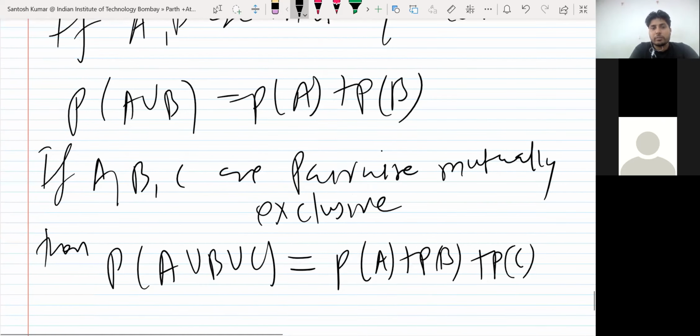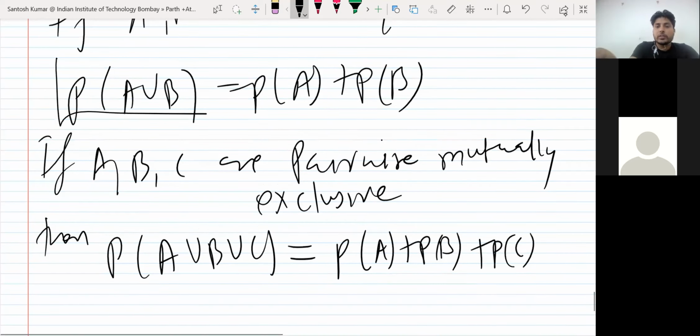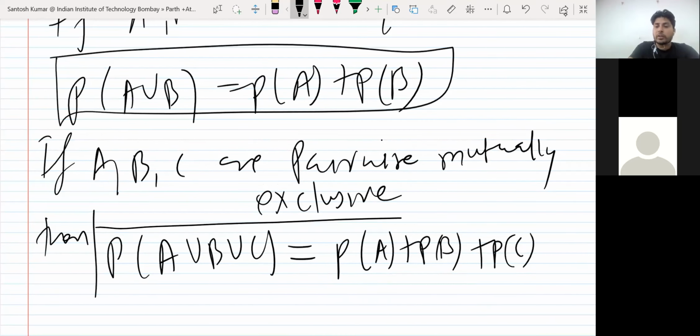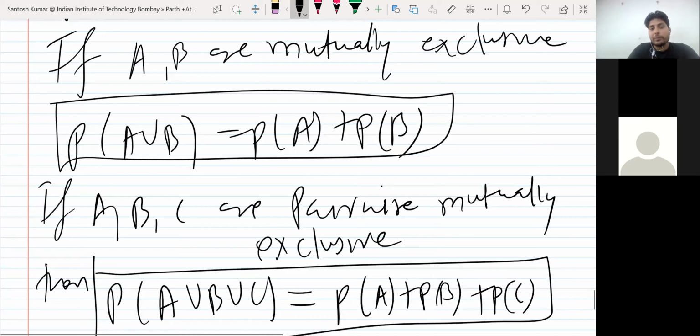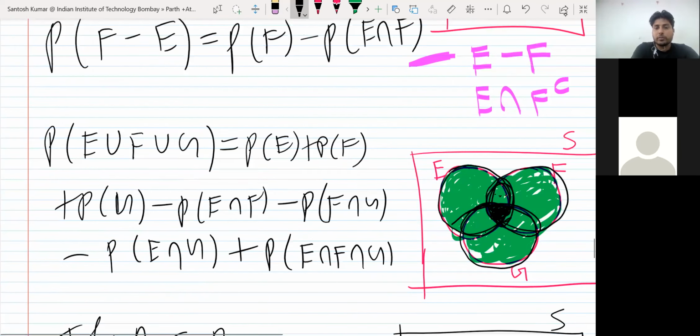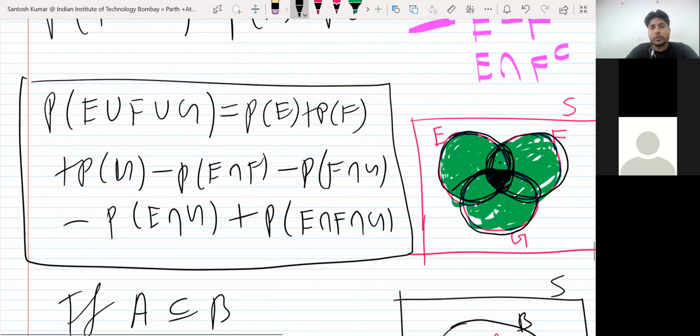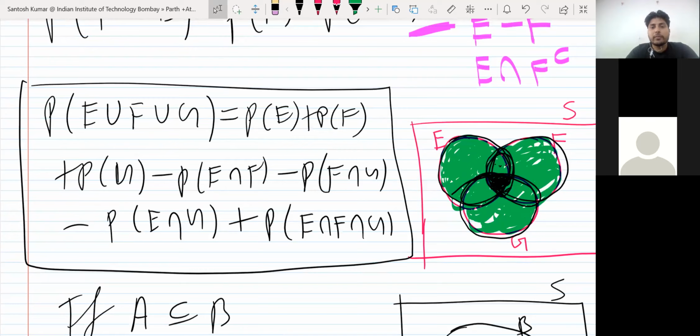Probability of A intersection B, B intersection C, all will be zero. That's why, when they are disjoint, this property holds. Otherwise, we have the general formula. You know already, we had a general formula for probability of A union B union C.